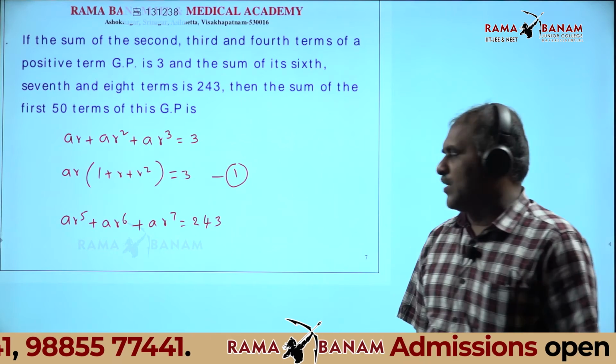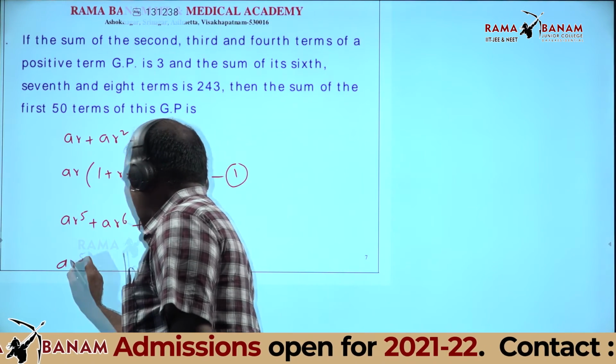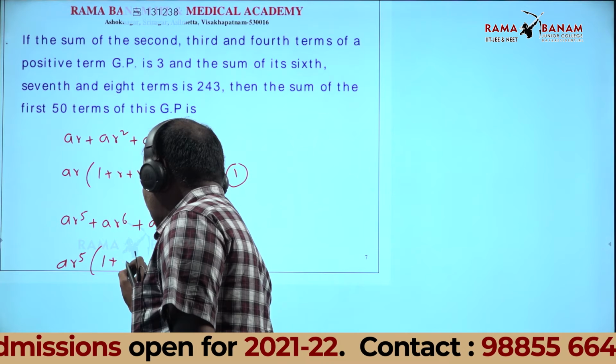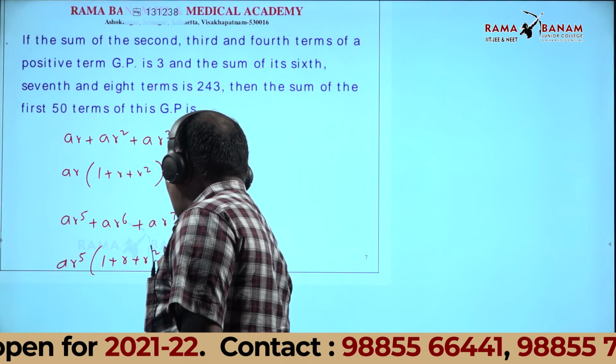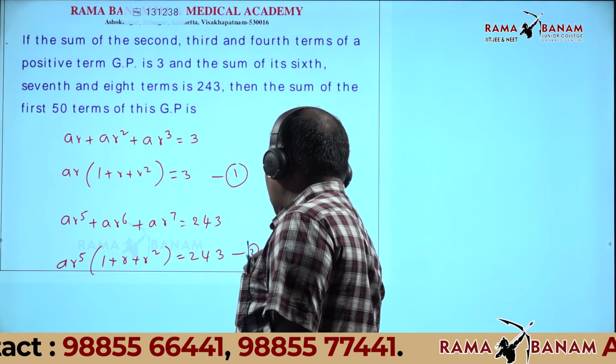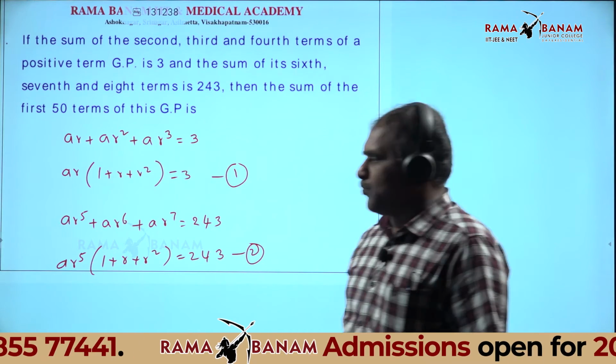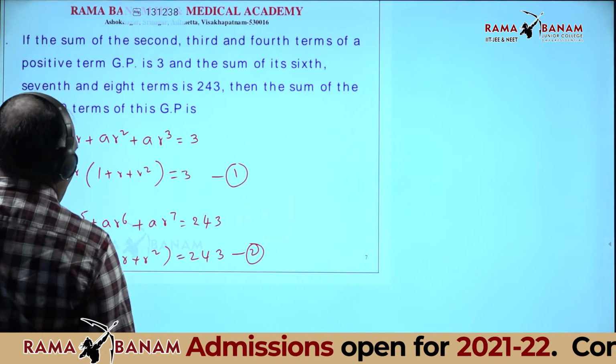What is common in all of this? AR power 5 is common, that is AR power 5 times (1 plus R plus R square) is equal to 243. That is the second equation. Therefore, divide both equations.